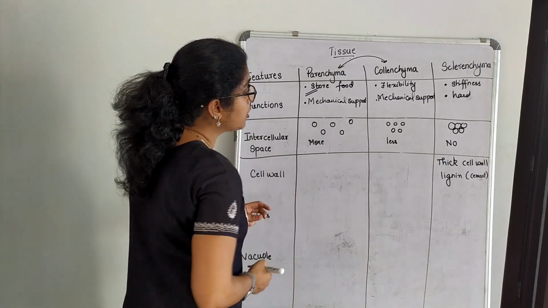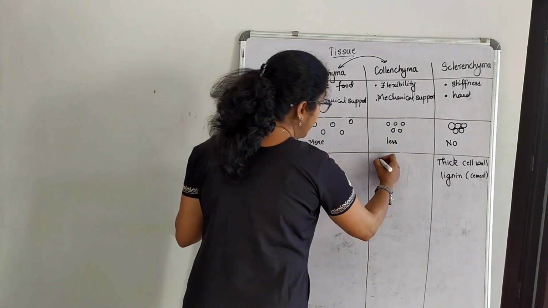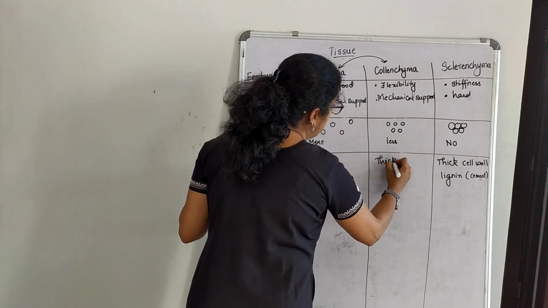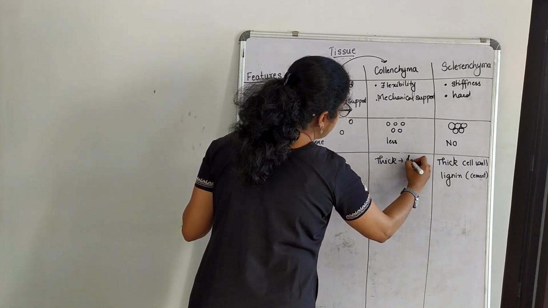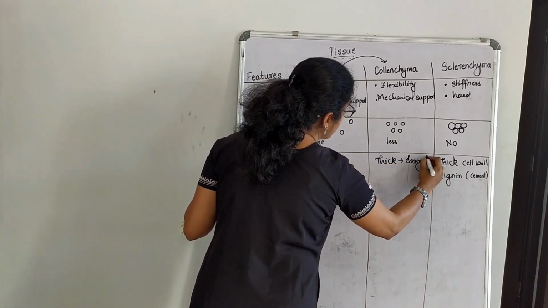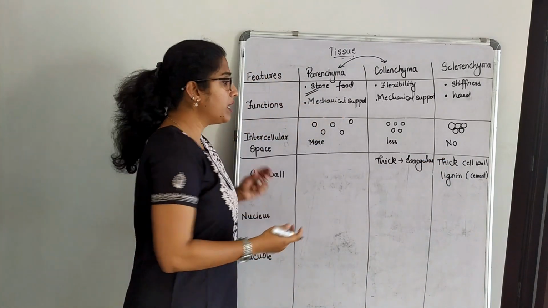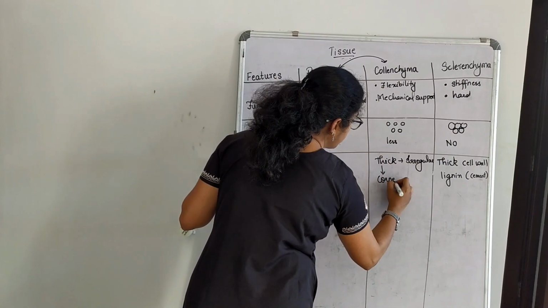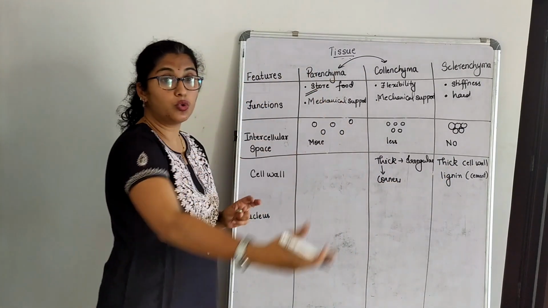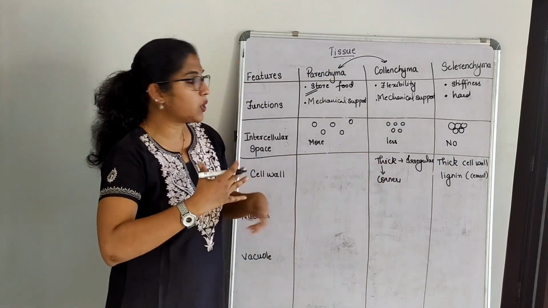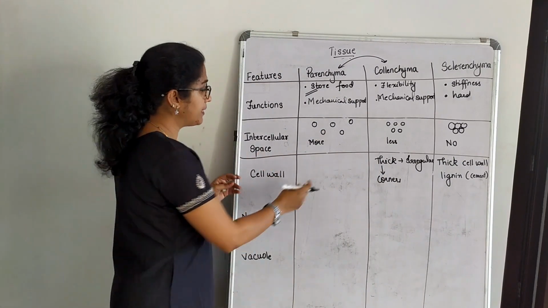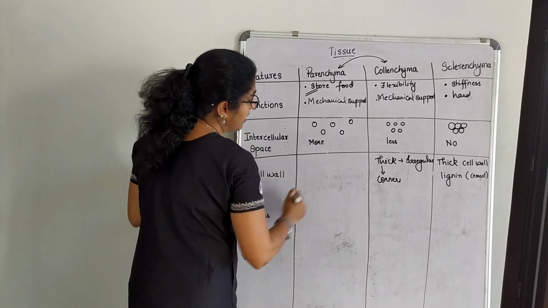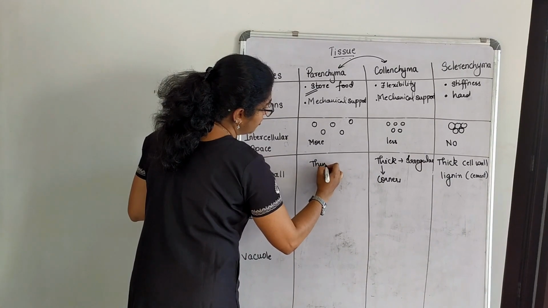So when we come to the collenchyma, the cell wall is thick but in an irregular shape. Irregular means they are thick only at the corners, not everywhere. But here it is thick throughout. Here the cell wall is thick only at the corner points. Parenchyma has a thin cell wall.